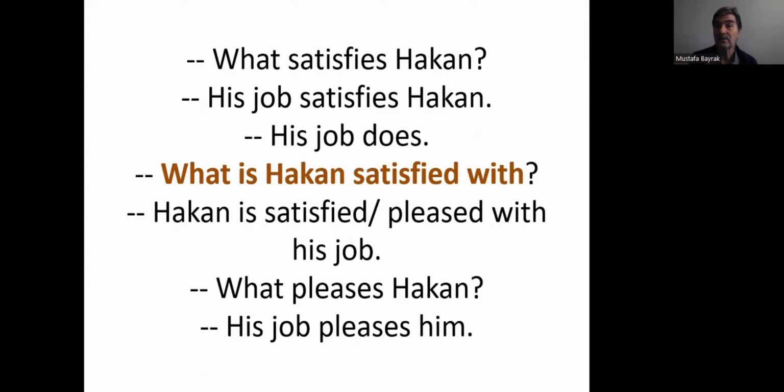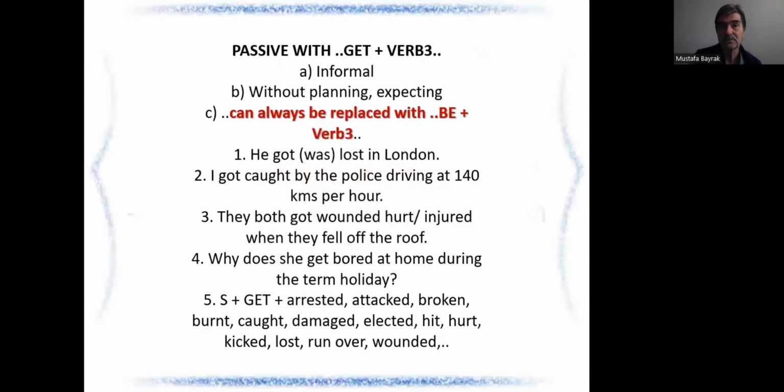Hakan is satisfied with his job. What pleases Hakan? His job pleases him. Active. So Hakan is pleased with his job. Do you see the practicability of those expressions? We need them very much in our everyday language.